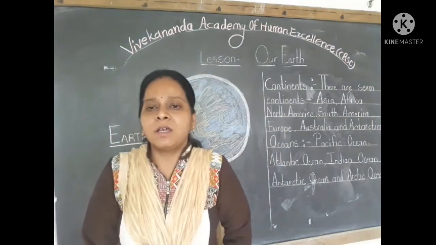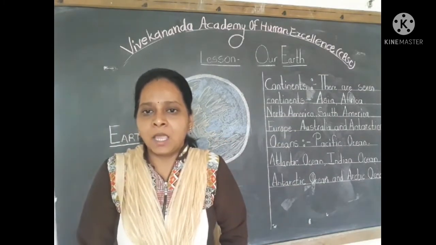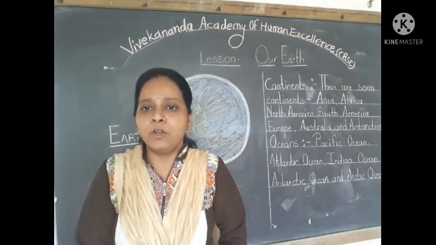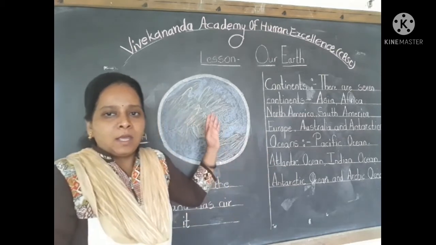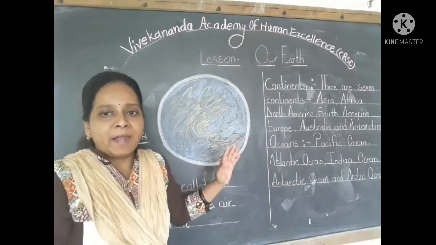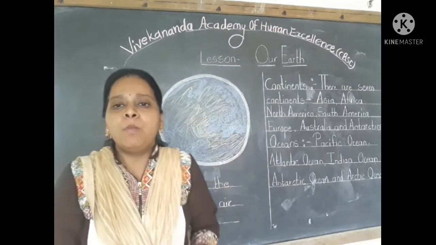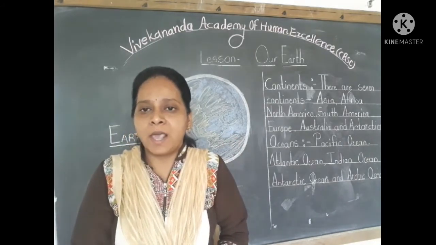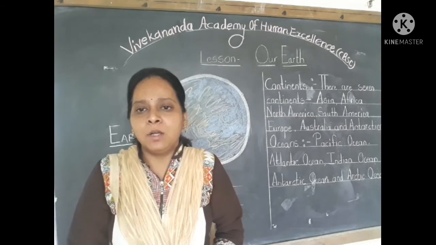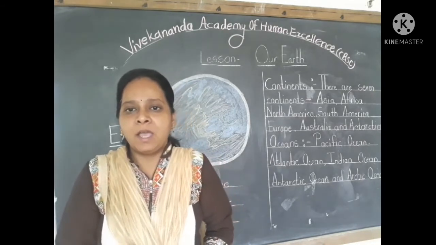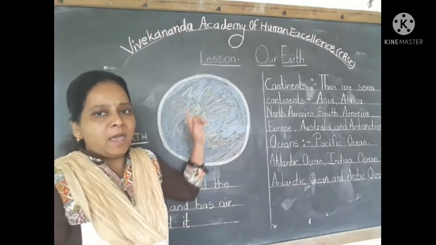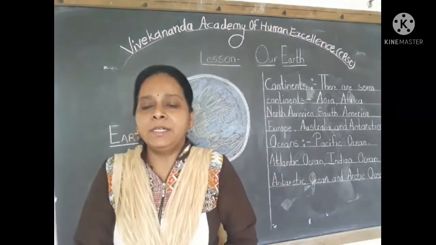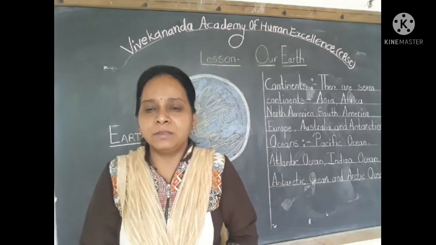It revolves around the sun. It is the only planet that has life on it. It is a blue planet because more than the land, it is covered by water. Hence, it is called the blue planet. And the air around it helps us to breathe.